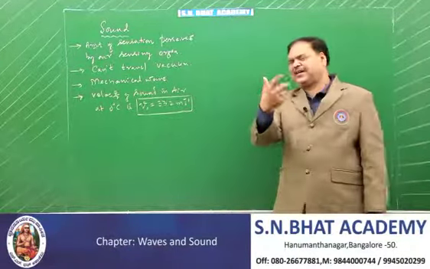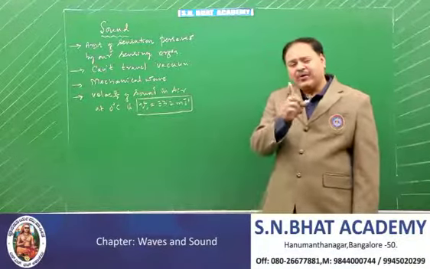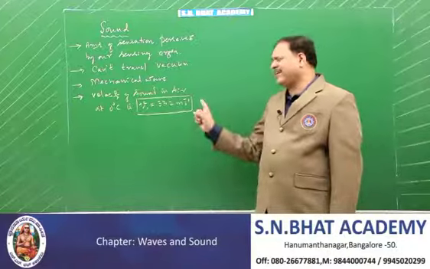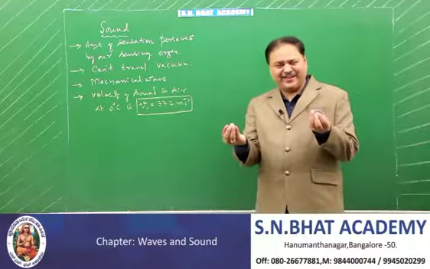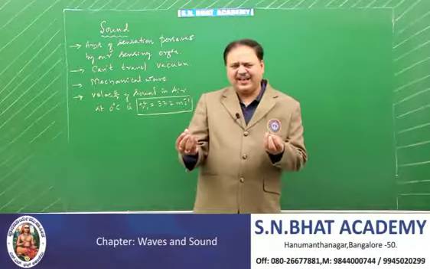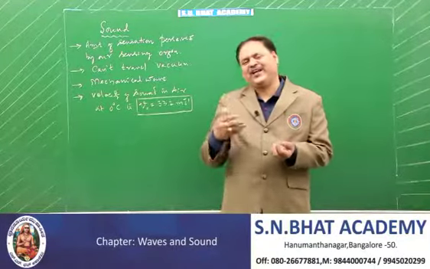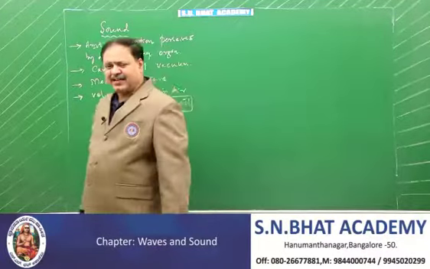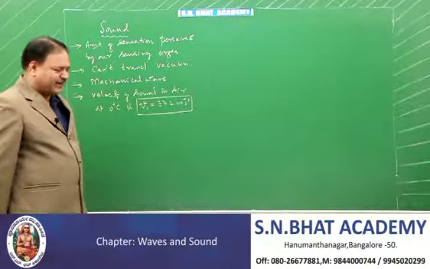That means in 1 second it travels 332 meters. But light, look, travels 3 lakh kilometers in 1 second, at any temperature. So sound travels just 332 meters in 1 second, and light travels 3 lakh kilometers in 1 second. That is why, when thunder and lightning occur, the thunder is heard late and the lightning is seen first. Therefore lightning can be seen before the thunderbolt because lightning is light of very high voltage and it propagates at 3 lakh kilometers per second.